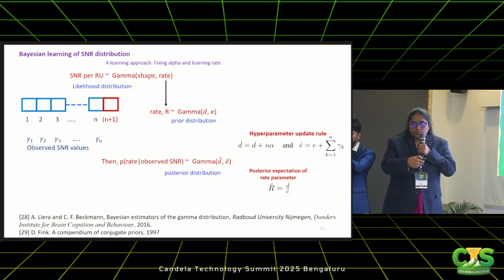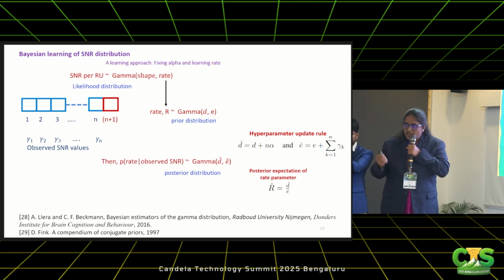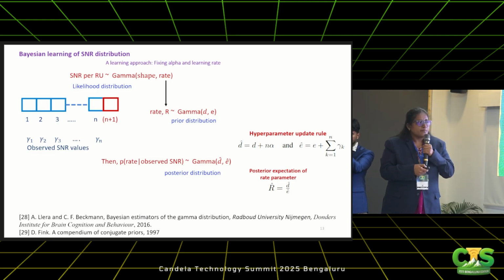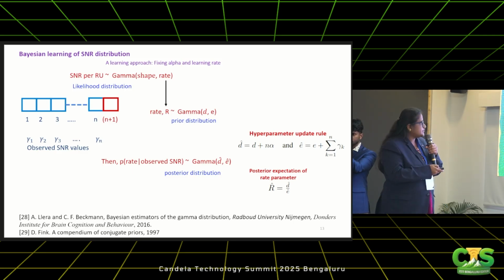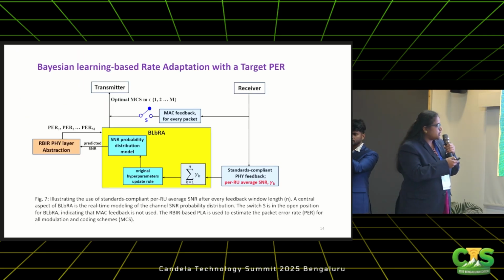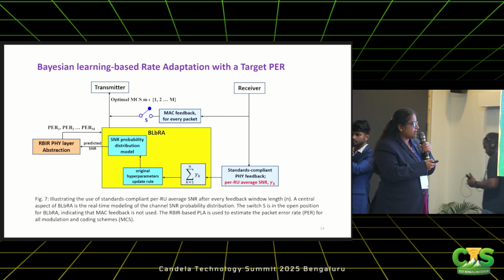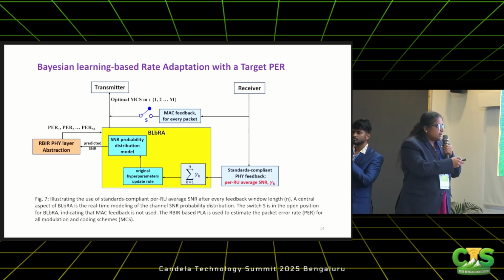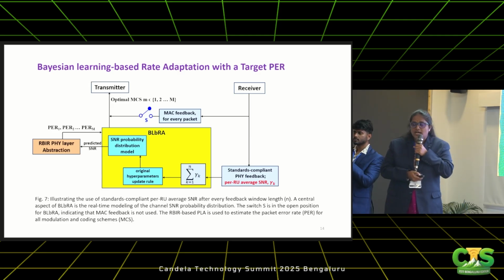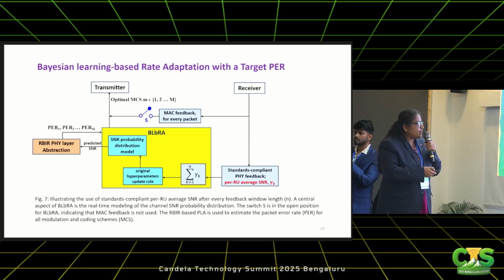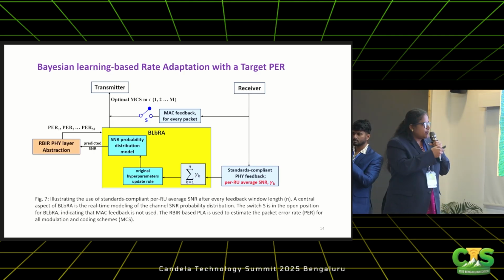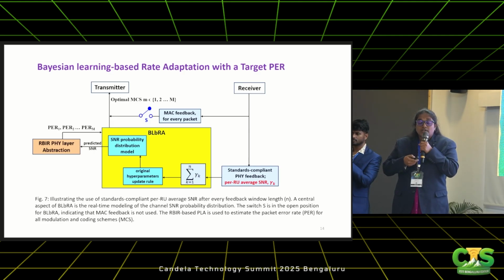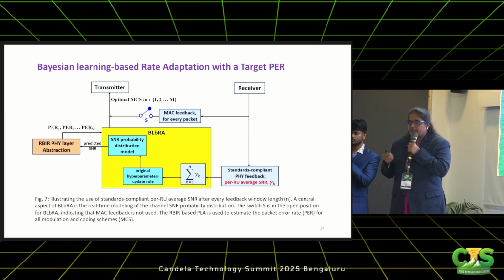So you continue to do this. It's a continuous process. For every N packets, you observe the SNR at the receiver end, feed back the sum, and go on updating the parameters. So this is the basic principle of Bayesian learning. This illustrates the Bayesian learning based rate adaptation. Here it takes standard-compliant PHY-layer feedback, that is nu k, the SNR of the kth packet. We use the hyperparameter update rule. Basically, we model the receiver SNR as a probability density function. Based on the feedback given by the receiver, the hyperparameters get updated, and the transmitter is learning the SNR PDF itself.